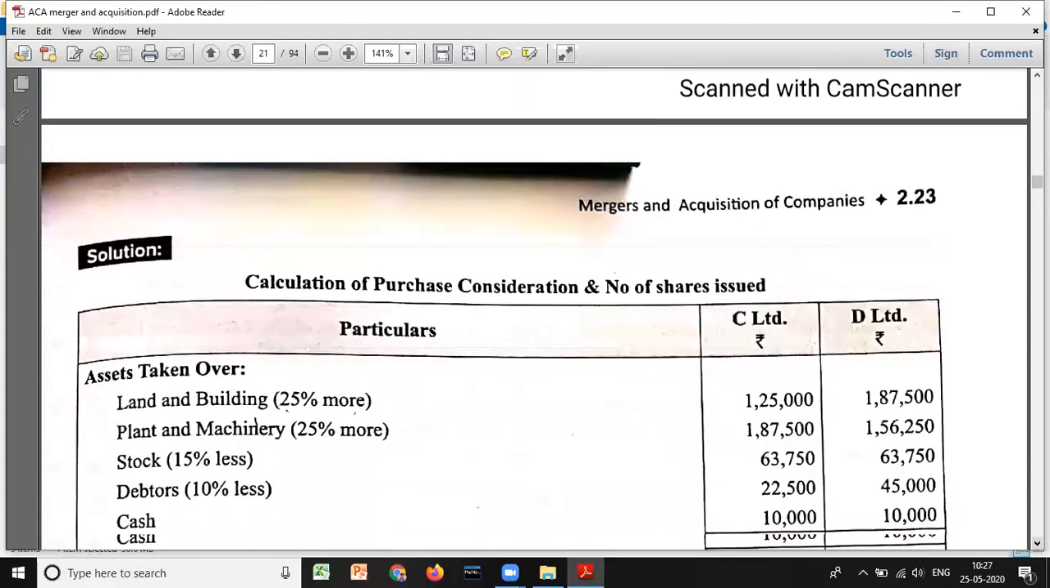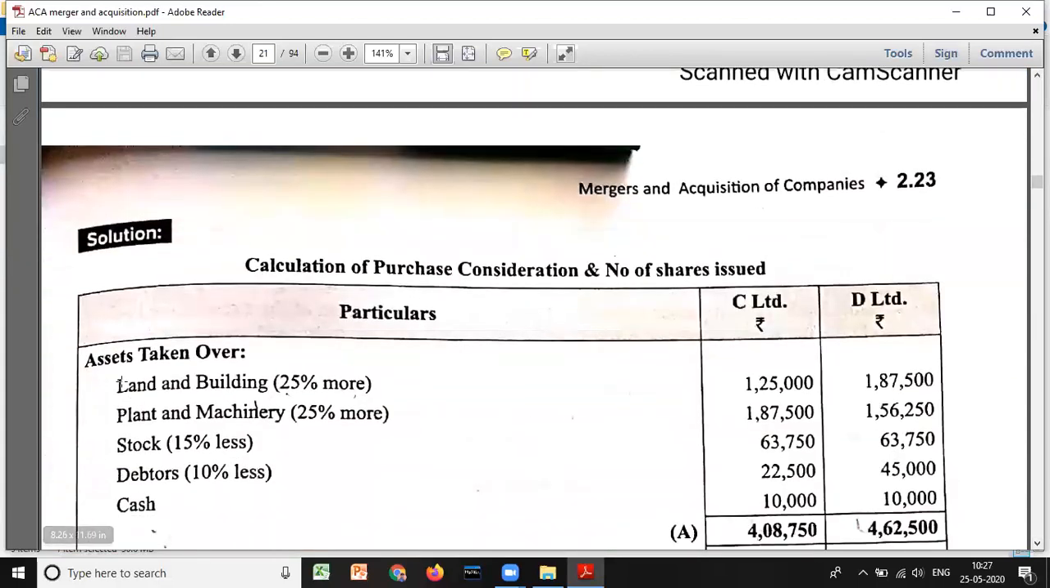So calculation of PC under the net asset method. So land and building, both are fixed assets, 25% more. So we have 1 lakh plus 25% more, it will be 1 lakh 25,000, and 1 lakh 50,000 plus 25%, it will be 1 lakh 87,500. And plant and machinery we have 1 lakh 50,000, so it will be 1 lakh 87,500. And this is 1 lakh 25,000 we have, so it will be 1 lakh 56,250.